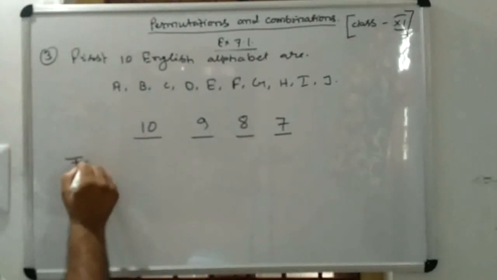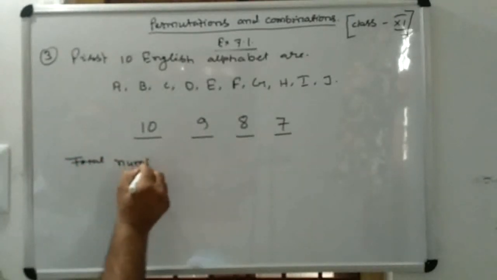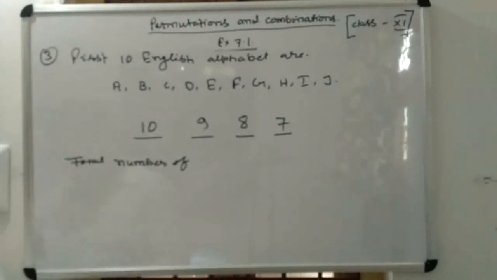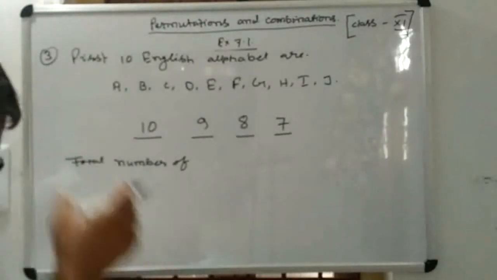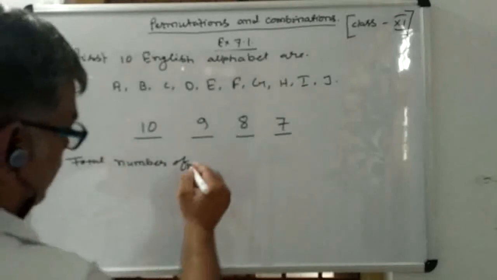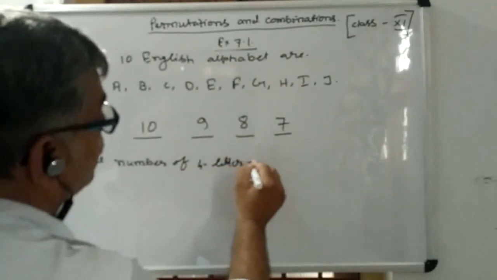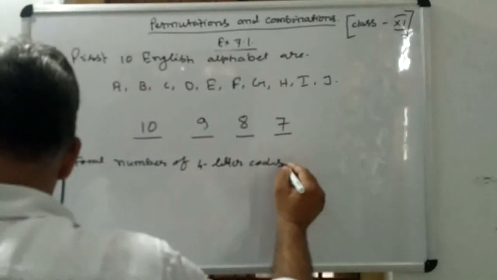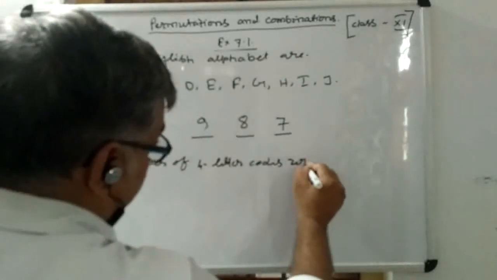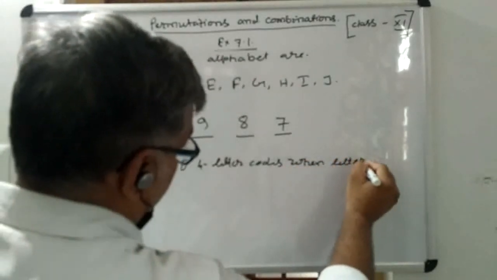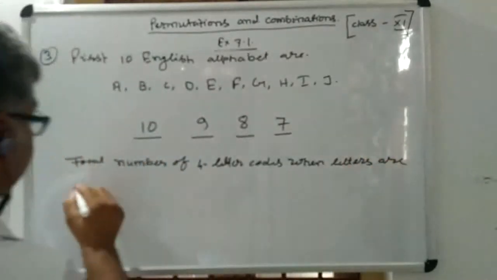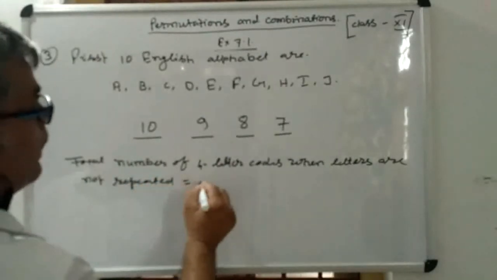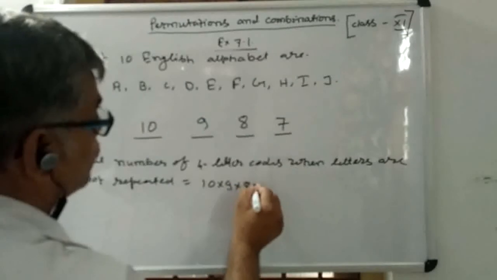So the total number of 4-letter codes when letters are not repeated will be equal to 10 into 9 into 8 into 7.